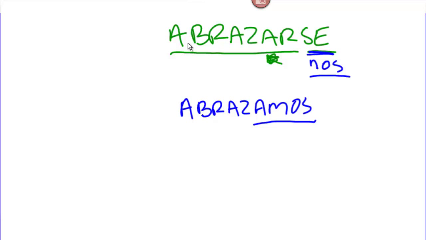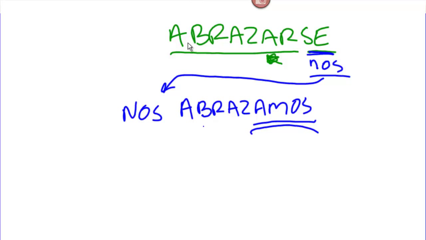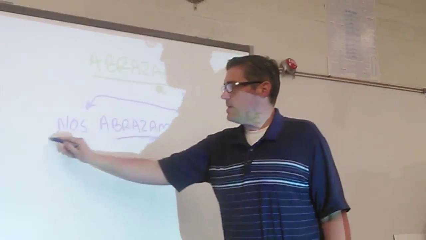And where do we put pronouns? Well, they typically go either before a conjugated verb or connected to an infinitive. Well, this verb obviously is conjugated. We've changed it. So we're going to throw it out front. Nos abrazamos. We hug each other.